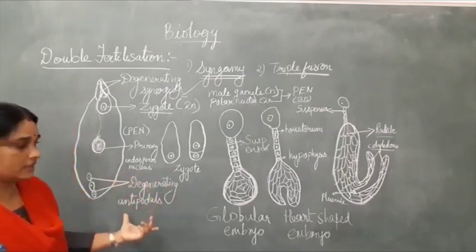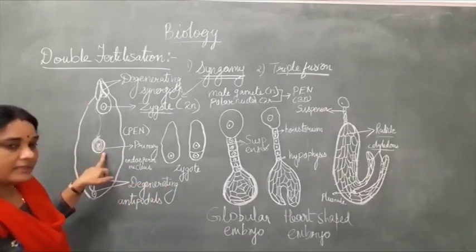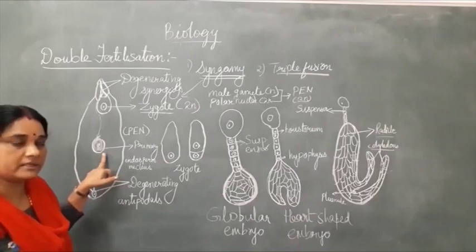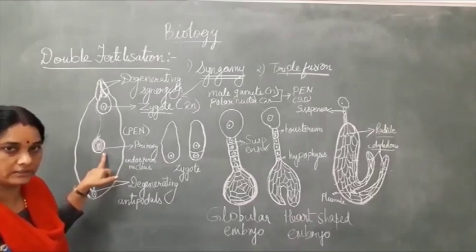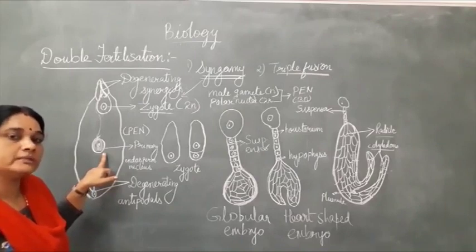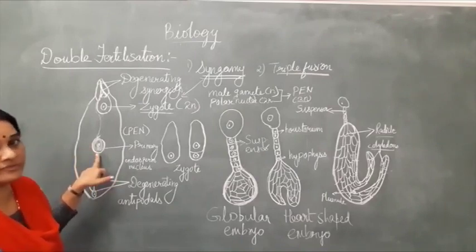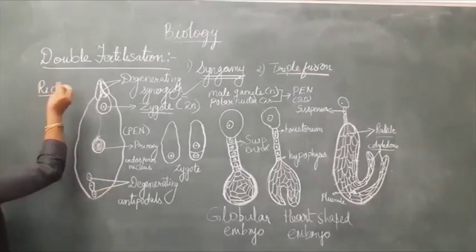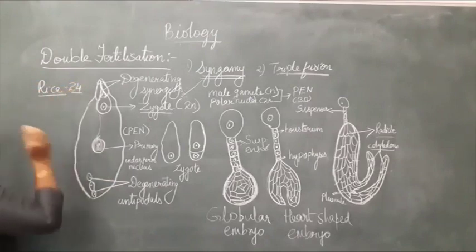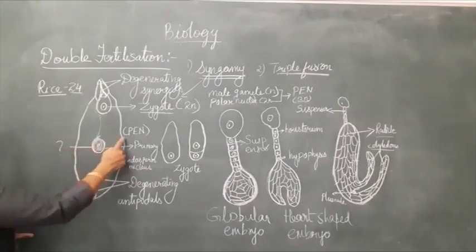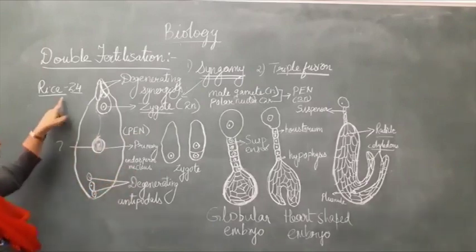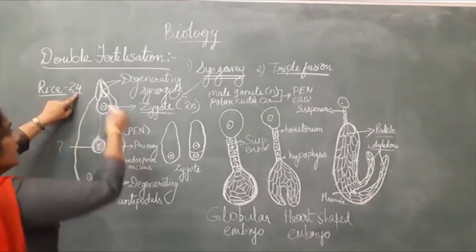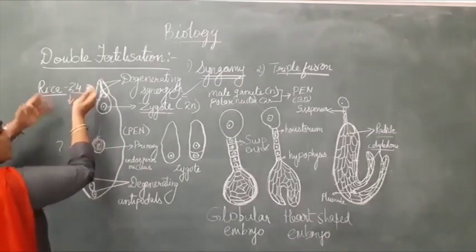Now, how questions can be asked in this is, they might give the number of chromosomes present. Suppose in rice, the meiocyte has 24 chromosomes in it, that is diploid. So what will be the ploidy of the primary endosperm nucleus? Hope you are able to understand. Rice meiocyte, if it has 24 chromosomes, what will be the ploidy of the primary endosperm nucleus? So how can you calculate it? This is the microspore mother cell, which is diploid in nature. It forms the male gamete. So 24, that is diploid, the haploid will be how many?